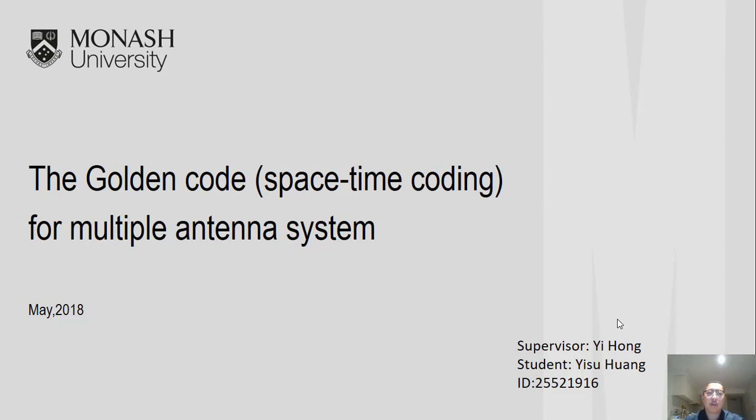My final year project is about the Golden code, which is a kind of space-time coding for multi-antenna systems. The main goal of this project is to set up a MATLAB system for the Golden code and do some research on the performance of the Golden code based on the MATLAB simulation. I'm Yi Su and my supervisor is Yi Hong.